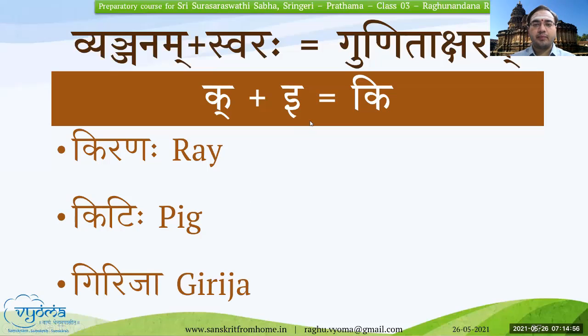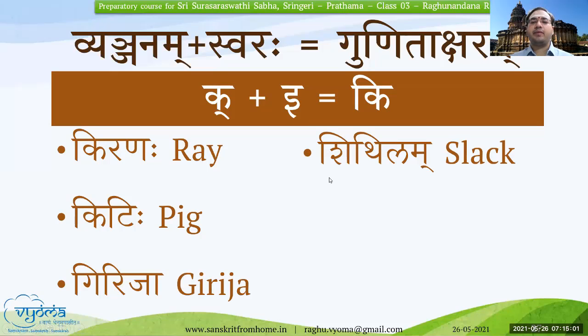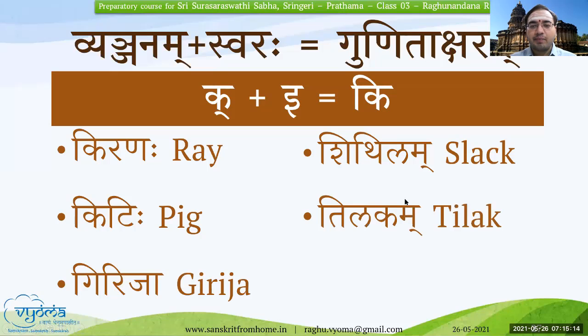Girija. Shithilam. Once again, Shithilam, very good. Tha is a Mahaprana, and hence I asked you to repeat. So Shithilam, that is the right pronunciation.